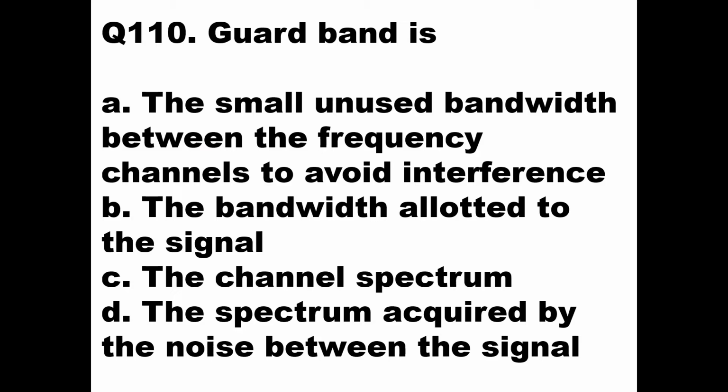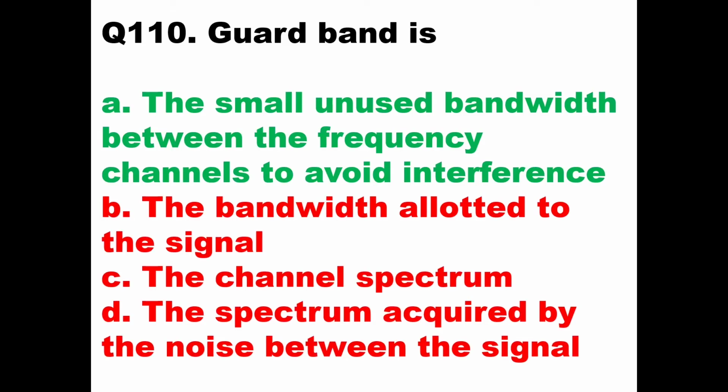Guard band. Between two channels you have a frequency band which is not carrying information, but it is just put over there so that there is no interference between the two channels. So out of these four options, the first option is the correct one. It is the small unused bandwidth between the frequency channels to avoid interference. That is the definition of guard band, so that will be the answer for this question.